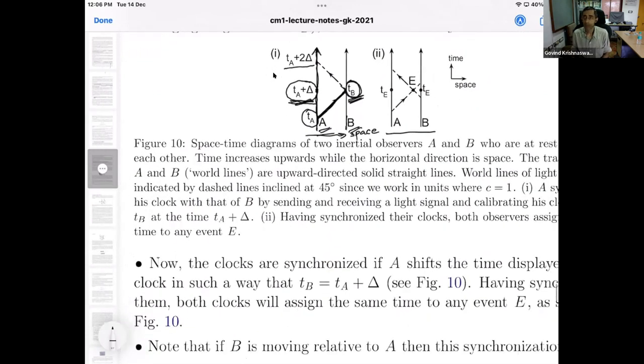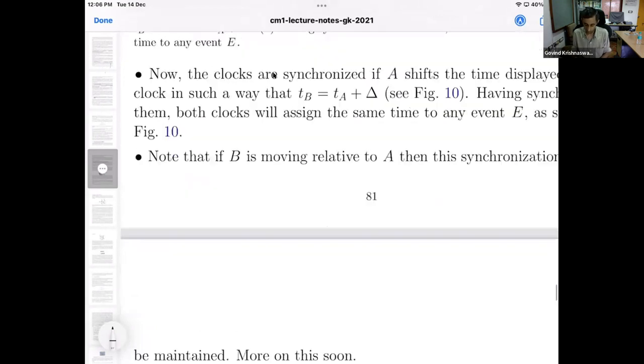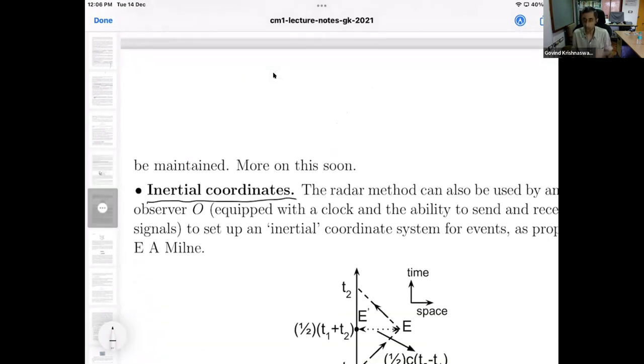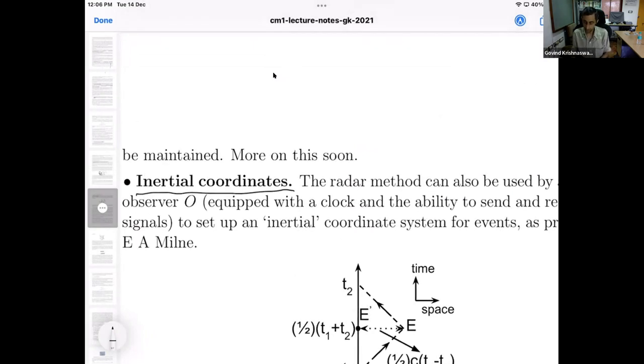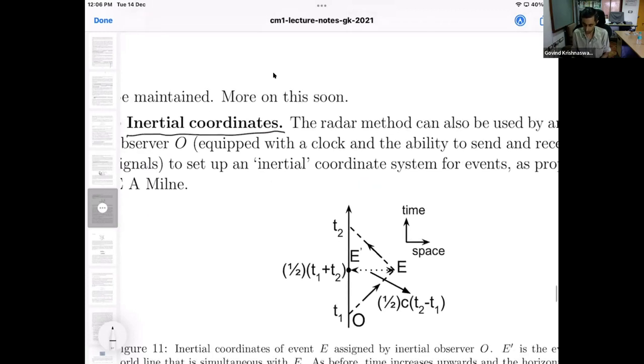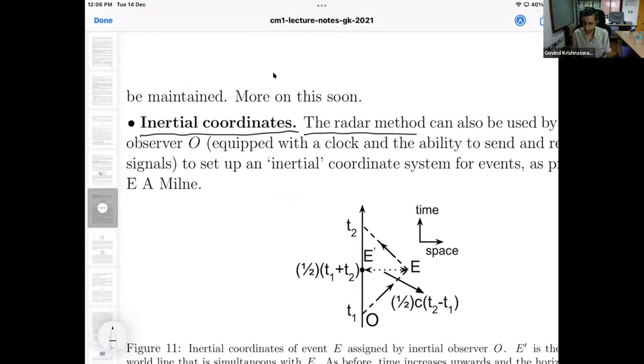I want to discuss what are called inertial coordinates. These are coordinates in an inertial frame that can be set up by an inertial observer. In this case, let us say observer A, or maybe observer O, using the radar method.